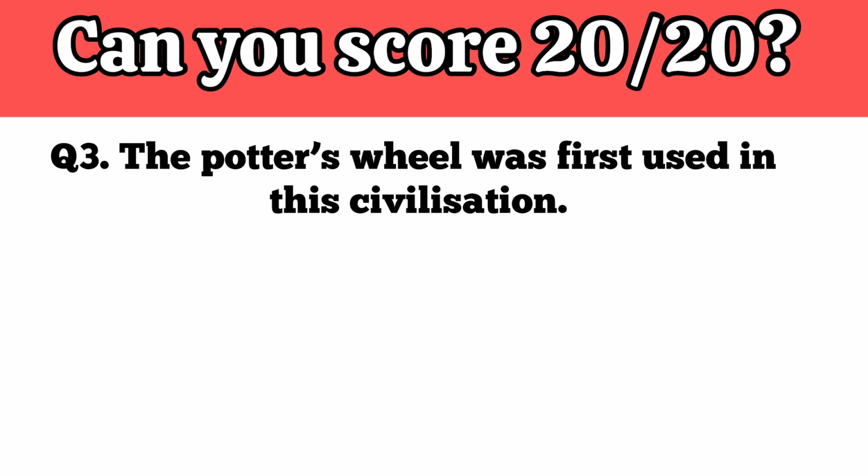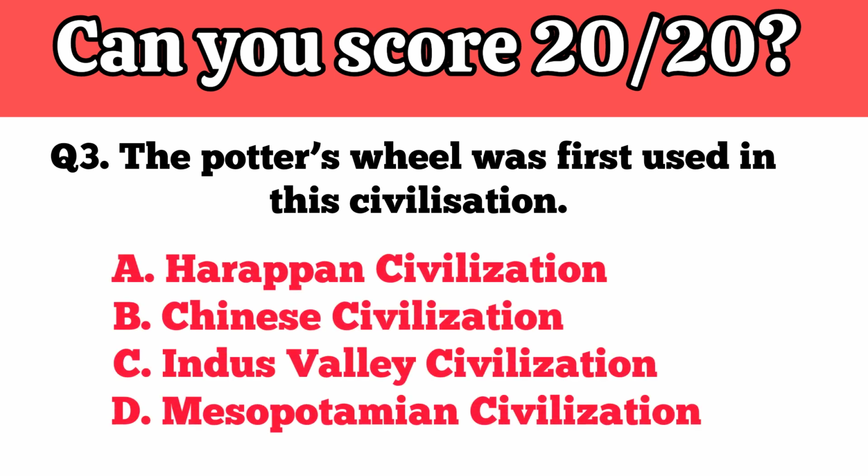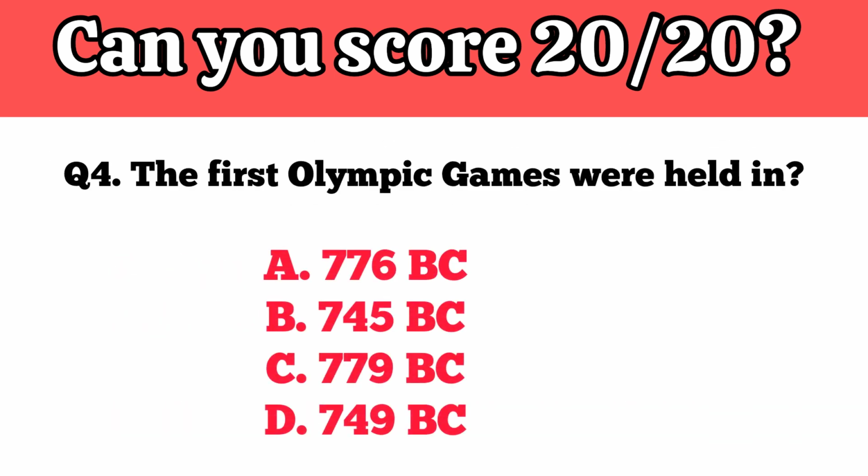The potter's wheel was first used in this civilization. Your time starts now. Mesopotamian civilization is the correct answer. The first Olympic Games were held in. Your time starts now. 776 BC is the correct answer.